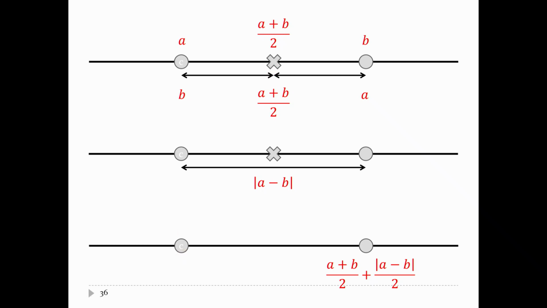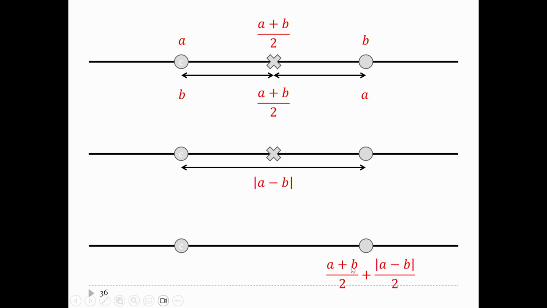I know how to get to the middle. I know the middle is just A plus B divided by 2, so I can get to here. If I'm here, how do I get to here? Well, I can just take that value divided by 2 and add it to whatever this value is. So A plus B divided by 2 plus the absolute value of A minus B divided by 2.